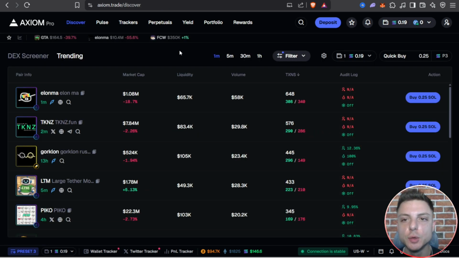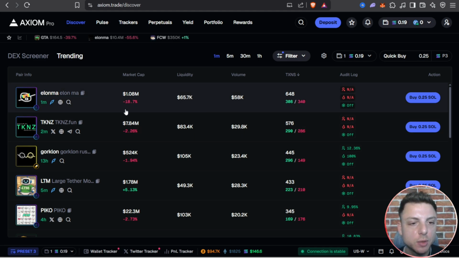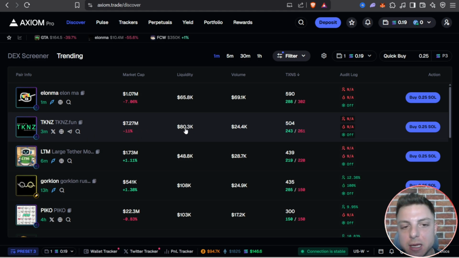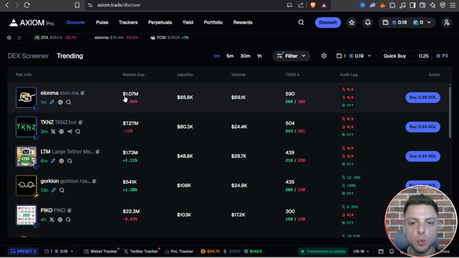And when using these filters, you definitely have to be careful of some rugs. Like we can actually see this coin right here at an 8 million market cap, but we can see the liquidity at 80,000 and the current volume at 30,000. So that doesn't make any sense for a coin that's currently nearly at an $8 million market cap. So there are things to look out for. You can't just go ahead and click on any of these trending coins. There are some very key pieces of information to look out for.